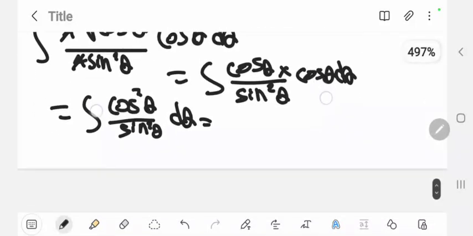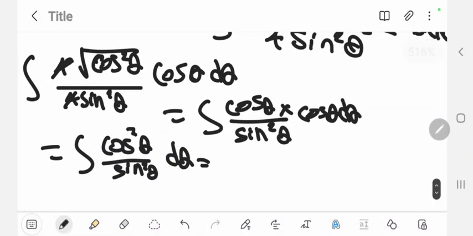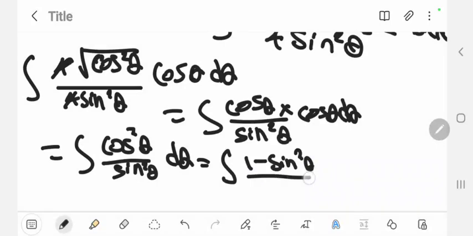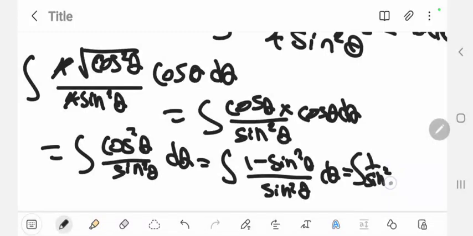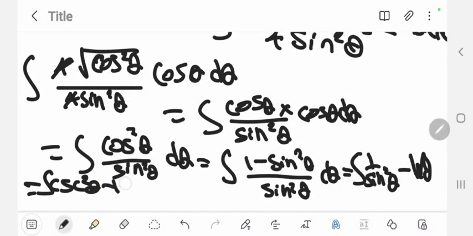Now you guys can be like, oh, that's just tan squared theta. Let me write the integral for that. You can do that, but we can rewrite this also as the integral of 1 minus sine squared theta over sine squared theta d theta, which is going to be equal to the integral of 1 over sine squared theta minus 1 d theta, which is also equal to the integral of cosecant squared theta minus 1 d theta, which is equal to negative cotan theta minus theta plus c.